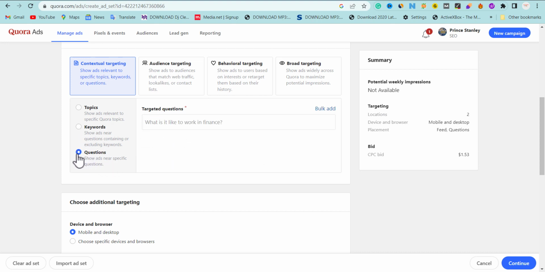But again, if you also want your ads to display to somebody who is asking a question, you can do that. Let's say for example, somebody is searching on Quora, how to apply.